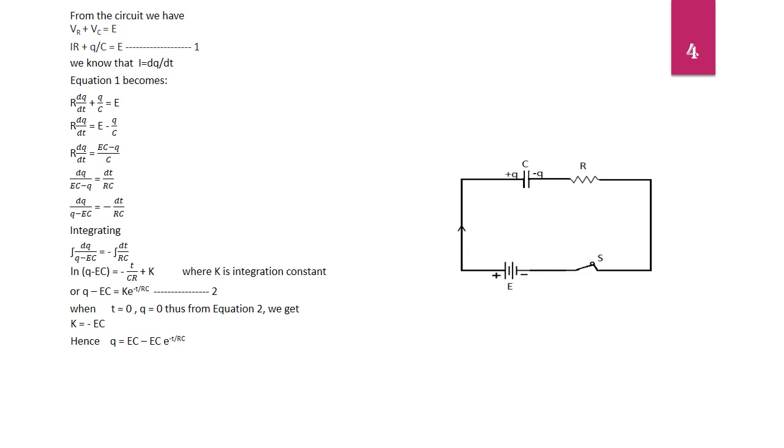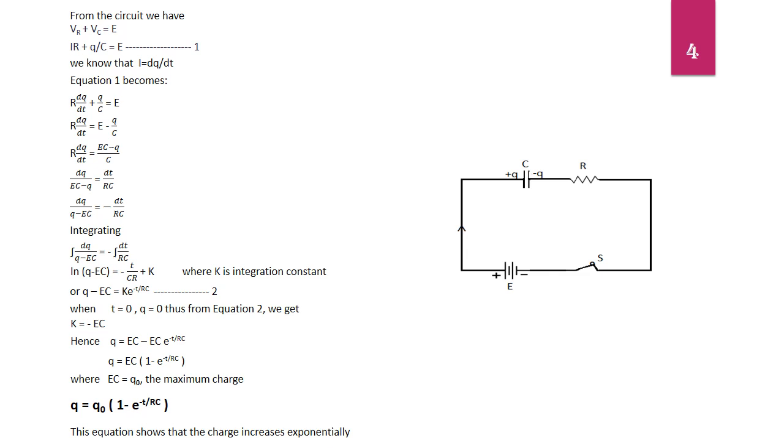Hence, the equation 2 becomes Q equals EC minus EC into e power minus t by RC. Taking EC common, Q equals EC into 1 minus e power minus t by RC, where EC equals Q naught, the maximum charge. Hence, the final equation becomes Q equals Q naught into 1 minus e power minus t by RC. This is the expression for growth of charge on the capacitor in RC circuit. The exponential term in this equation shows that charge increases exponentially.